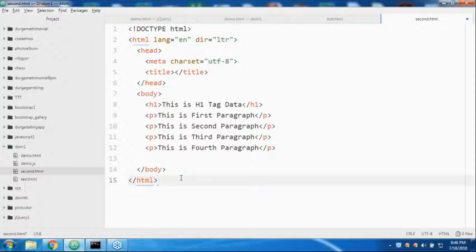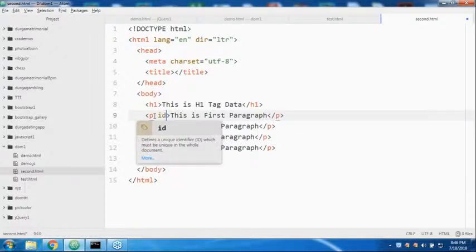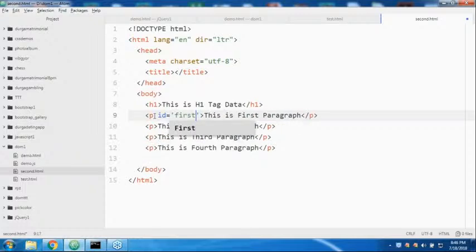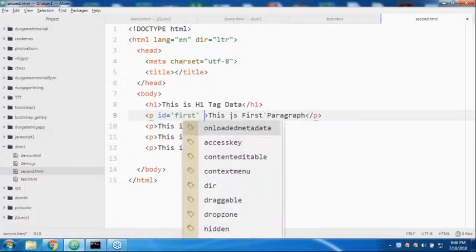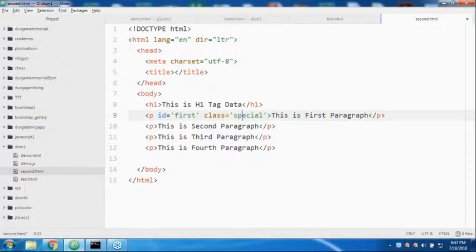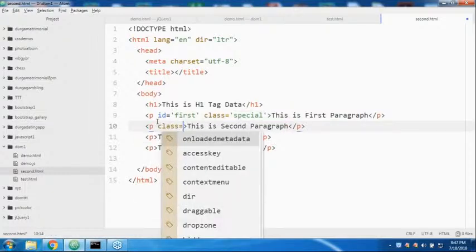For the first paragraph, I'm taking id equal to first. Don't get confused, the previous example is already completed. It's a completely different example. id equal to first, class equal to special. Don't get confused because I changed the words. Next, for the second one, class equal to special.